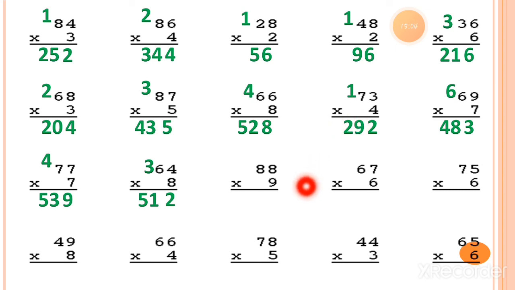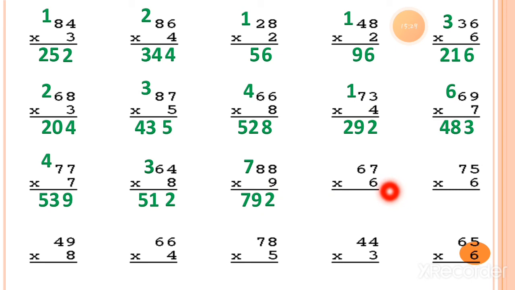Here is 9 eights are. 9 eights are equal to 72. So we can move 7 number as a carry forwarded number on the tens column. Now here is again 9 eights are, which is 72. So 72 plus 7 is equal to 79. So the final answer is 792.